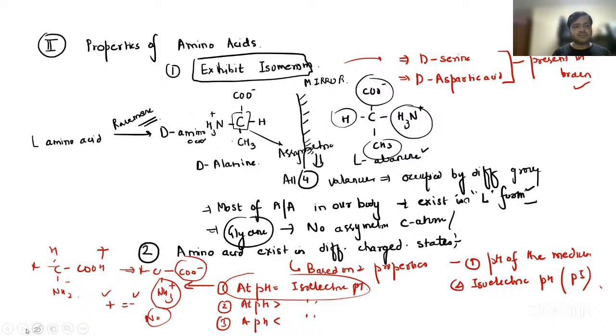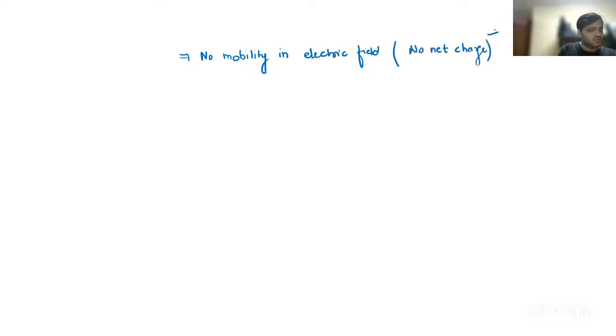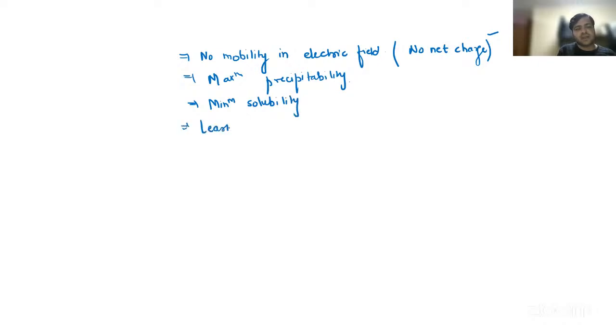Now remember, guys, there are some more properties of amino acids. There is no mobility in electric field. There is no net charge. Obviously, if the net charge is zero, there is no mobility in electric field. There is maximum precipitability, minimum solubility, and least buffering action.